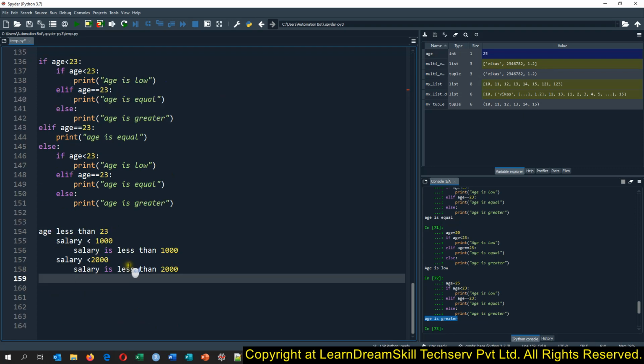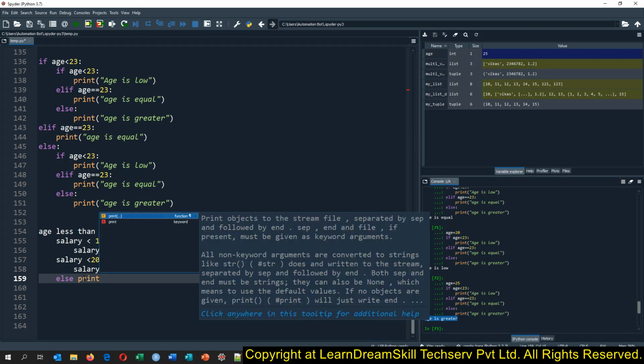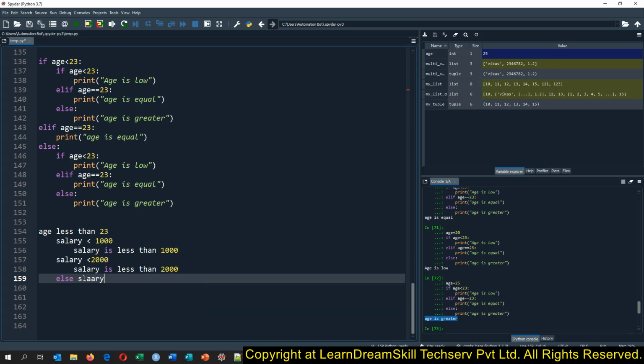So this way you try to simulate your if and else. Else if salary is more than this, then print "Salary is more than 2000".